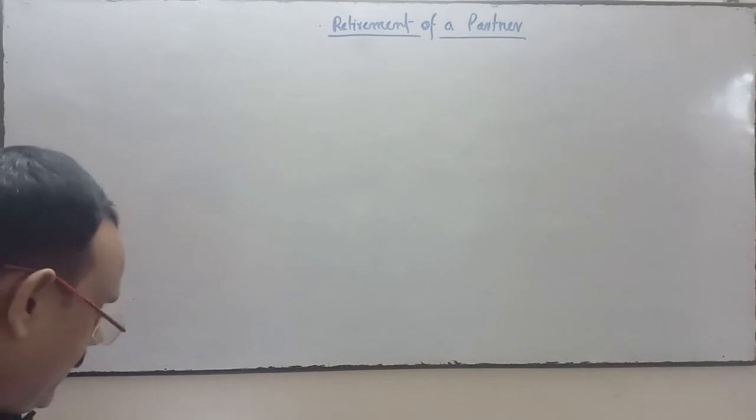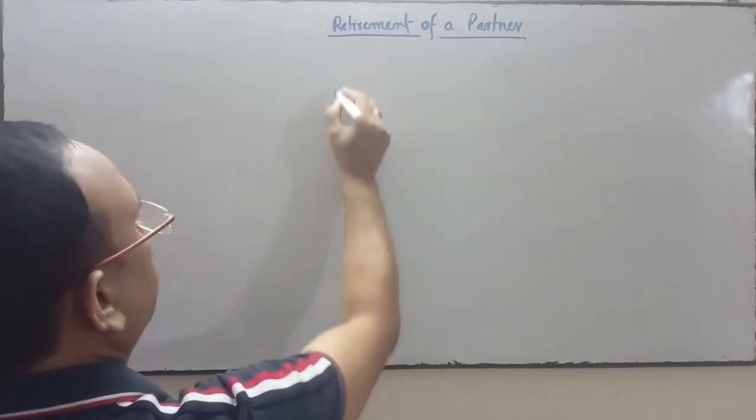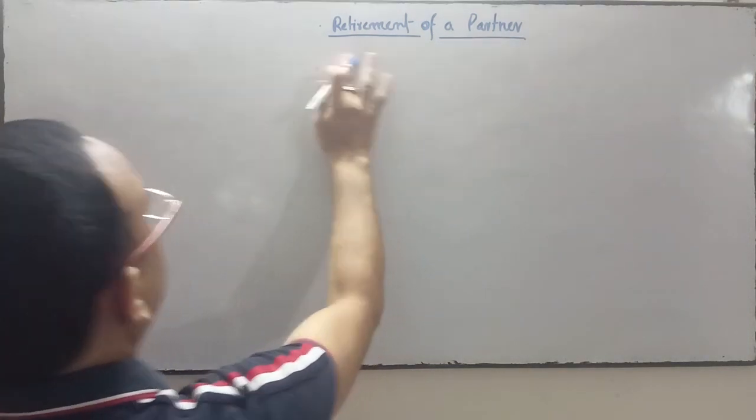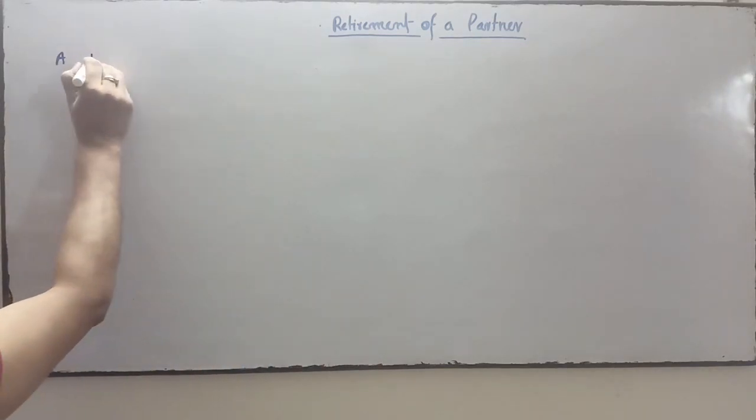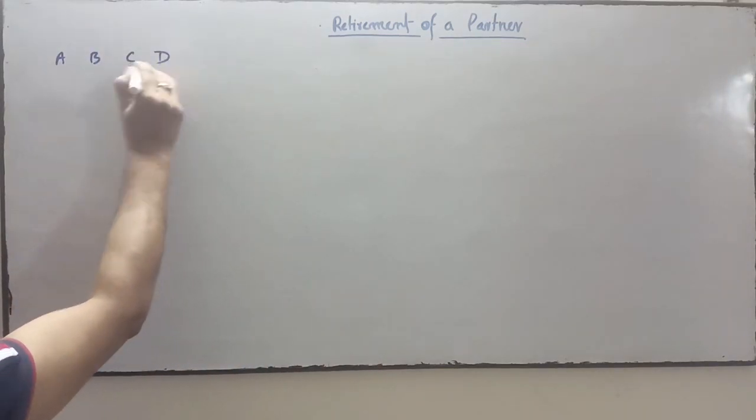The question is: A, B, C and D are partners.